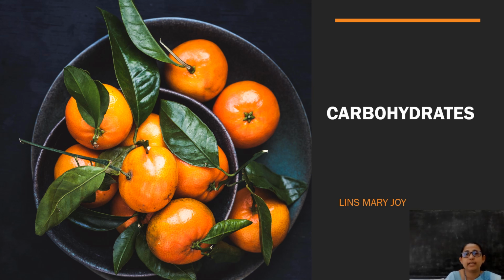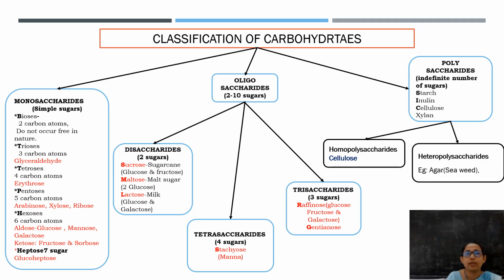Today we will discuss the topic carbohydrates. When we think about carbohydrates, we are taking carbohydrates in our daily life, like rice, wheat, maize, etc. So we are coming across various types of carbohydrates in our daily life. Now let us see what carbohydrates are.